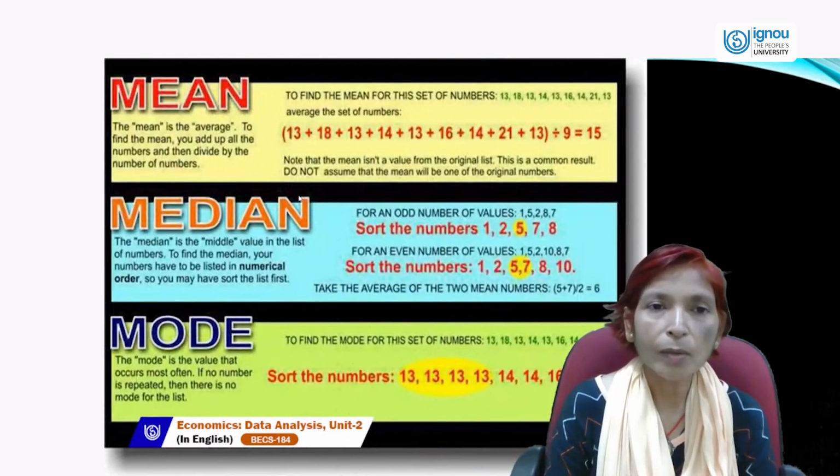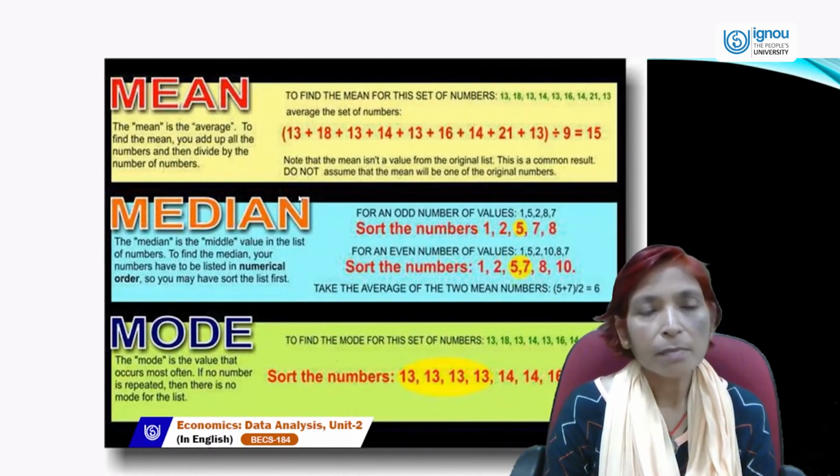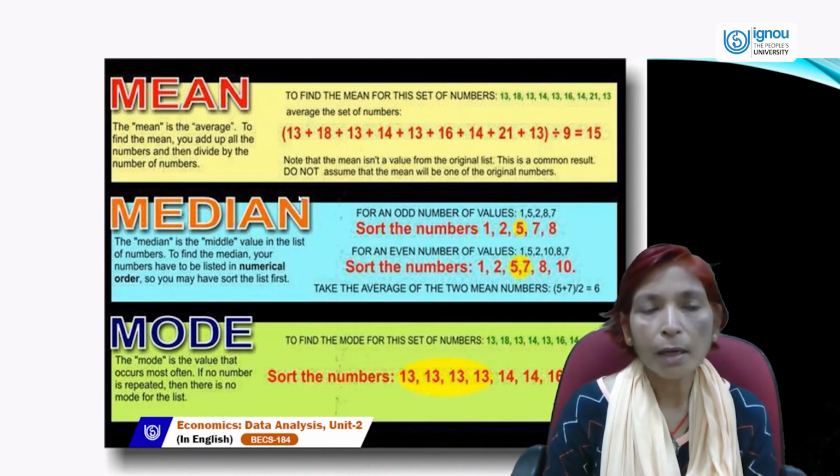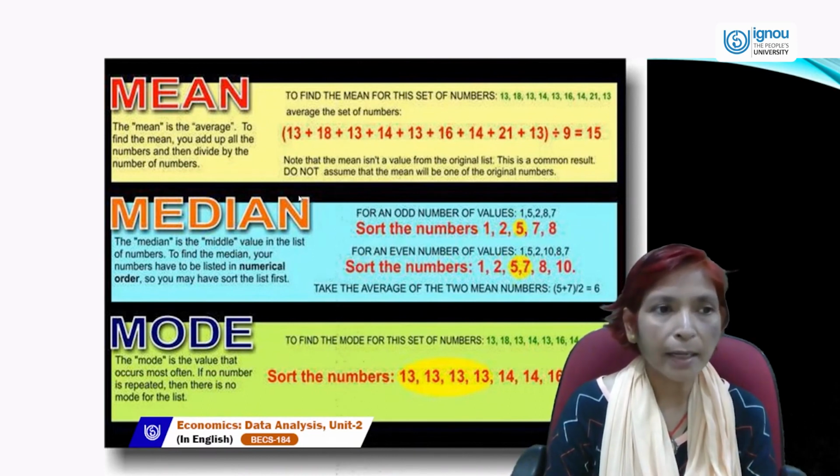Next, how can we calculate mean? Mean is called the average. To find the mean, first of all, you add up all the numbers and then divide by the total numbers.